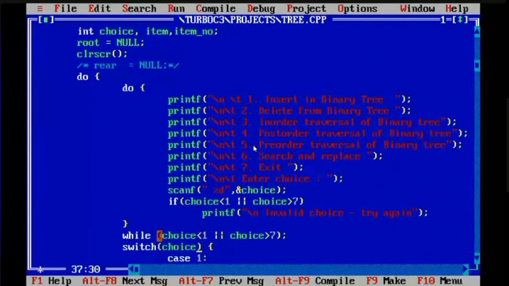while loop is taking choice. Choice is what? While choice less than 1 or choice greater than 7. We have given OR, so for those cases, this switch will be executing.